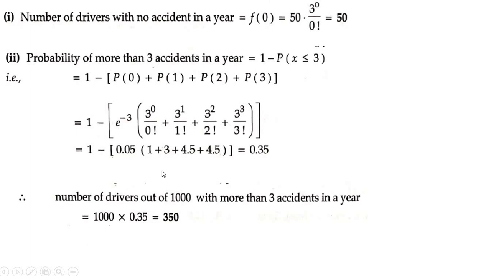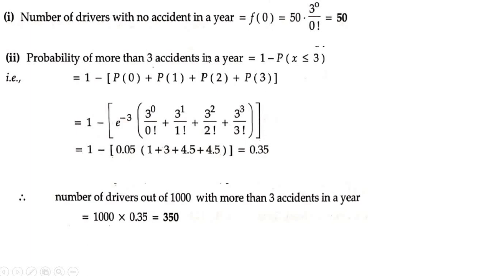So number of drivers, here it has not been multiplied. Number of drivers out of 1000 with more than 3 accidents in the year is 1000 into 0.35, which is equal to 350. For this they have not multiplied by 1000, they have substituted only to the P of x.